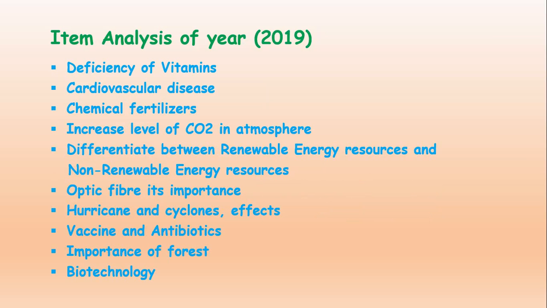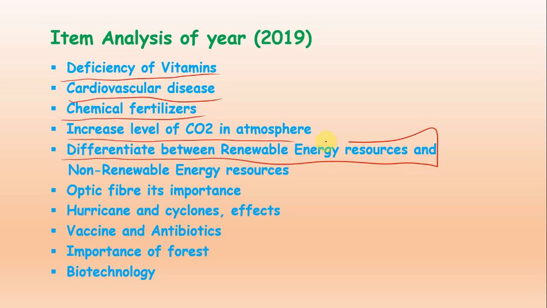Then 2019, deficiency of the vitamins, what the deficiencies are and what diseases are caused by the deficiency of which vitamin. Then cardiovascular disease, this is also important. Chemical fertilizer, their composition, their types and their function. Increased level of CO2 in the atmosphere and the effects of the increase in CO2 in the atmosphere.